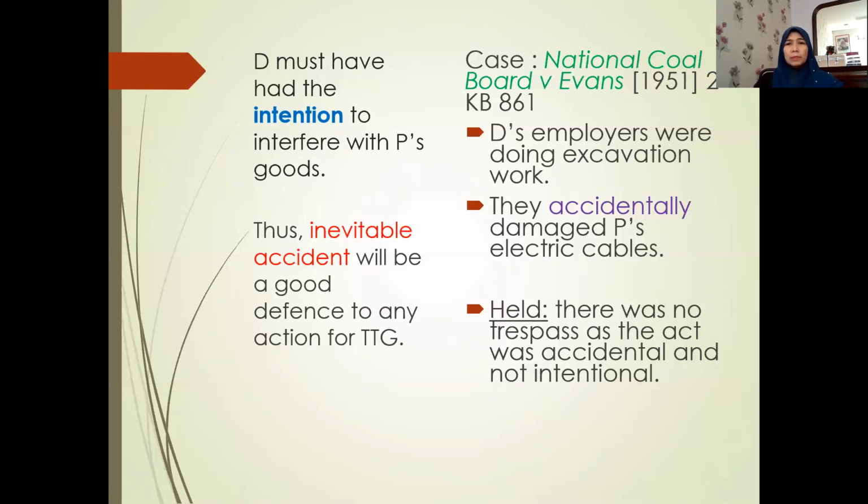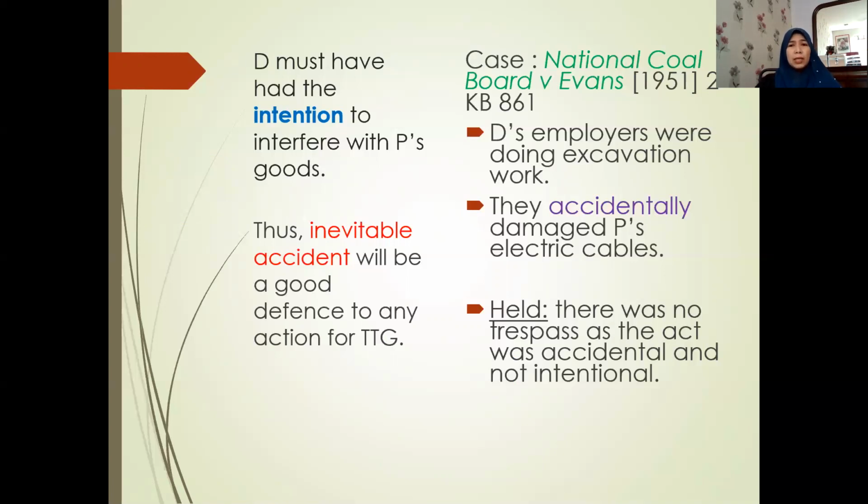For example, in the case of National Coal Board v Evans, a common law case from 1951, the defendant's employers were doing some excavation work. In the course of this work, they accidentally damaged the plaintiff's electric cables. The plaintiff sued the defendant for trespass to goods because of the act of damaging.